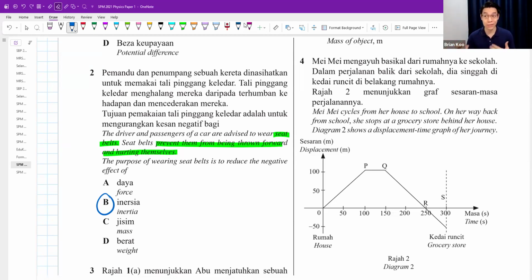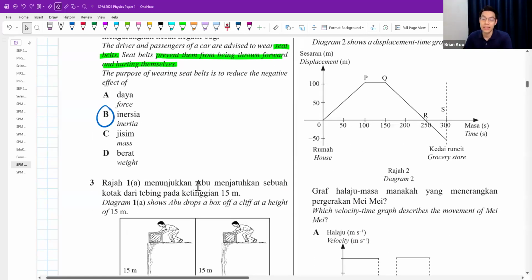Inertia talks about how difficult it is for you to stop something from moving forward, or how difficult it is for you to move something that is resting, for example. Okay. So that body moving forward, that thing is called inertia. Your body has inertia. It wants to keep on continuing its motion forward. Your body gets thrown forward. Okay. That's the best answer.